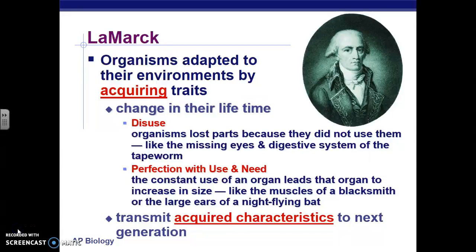So essentially, Lamarck thought that an organism needed a trait in its lifetime, developed it while it's living, and passed it on to its offspring. We obviously know that that is false. You could not just grow taller because all the apples are on top of the tree and then pass that trait on to your offspring.